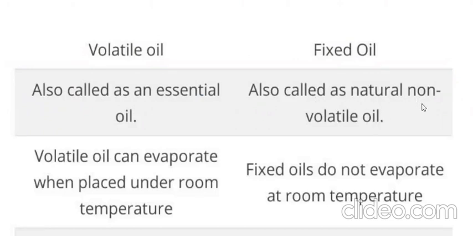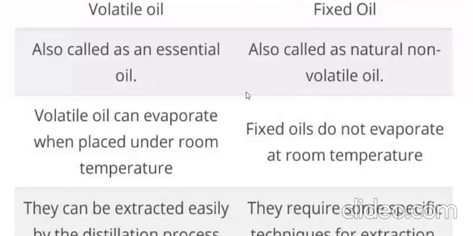First of all, the word non has been attached here. Whatever nature volatile oil has, that will not be there in the case of fixed oil, but at the same time it is also natural only. This is the first thing we can say about volatile oil and fixed oil.